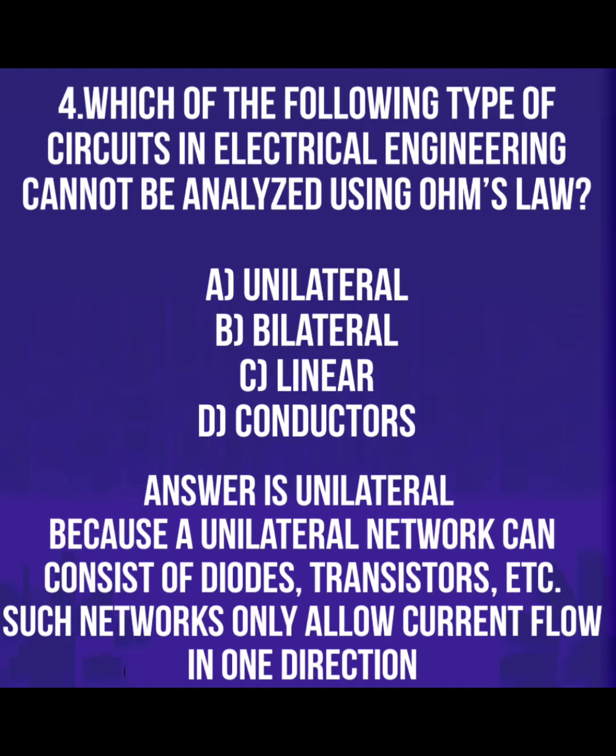Which of the following types of circuits in electrical engineering cannot be analyzed using Ohm's law? We already know Ohm's law: V is equal to I into R. The answer is the unilateral network. That means it consists of diodes and transistors. Such a network only allows current flow in one direction. That's why Ohm's law cannot be used to analyze it at this electrical engineering level.